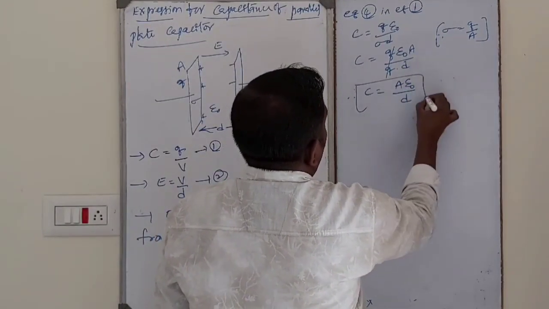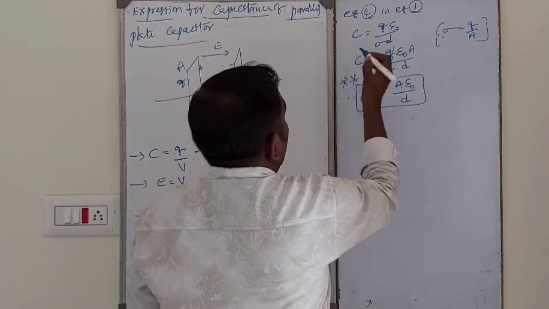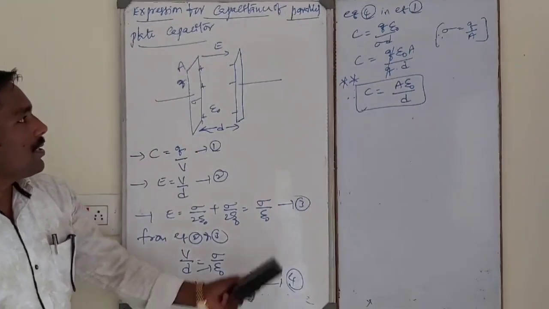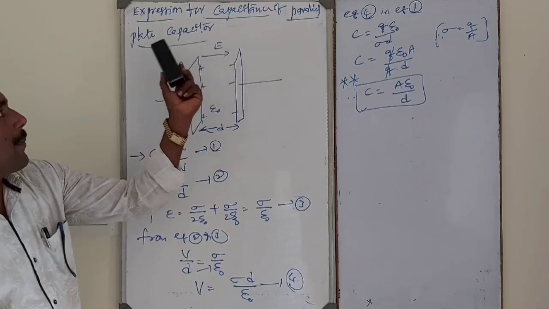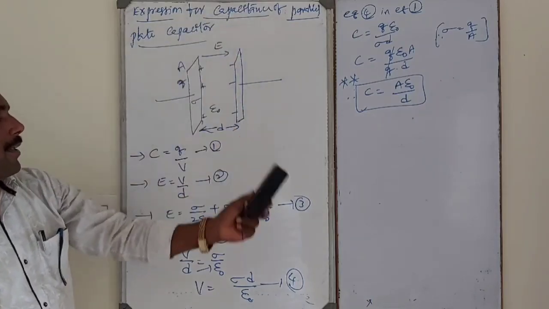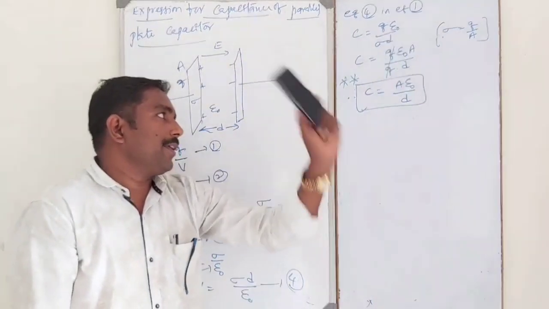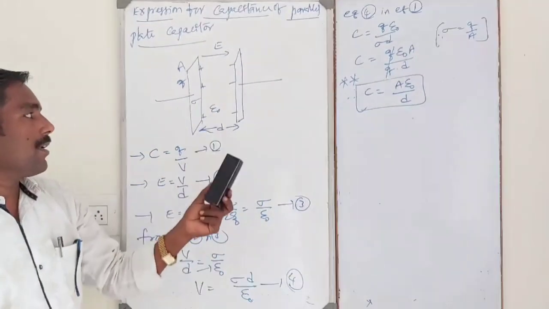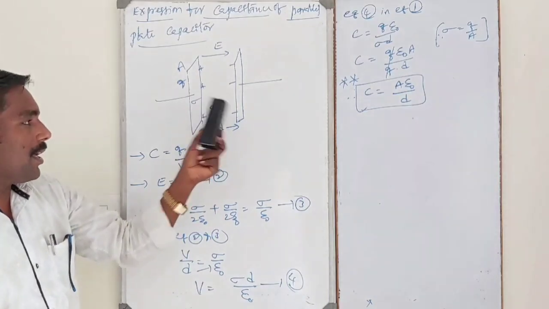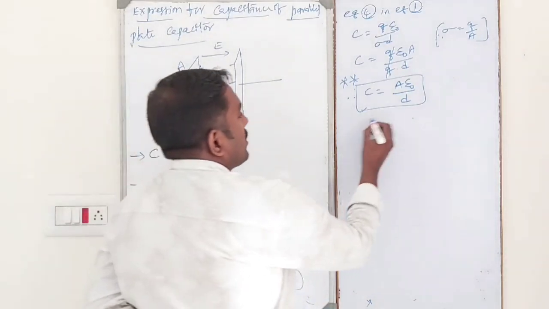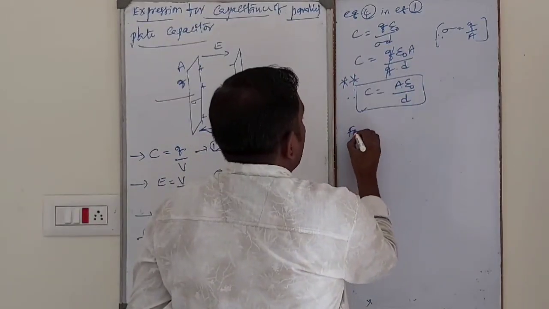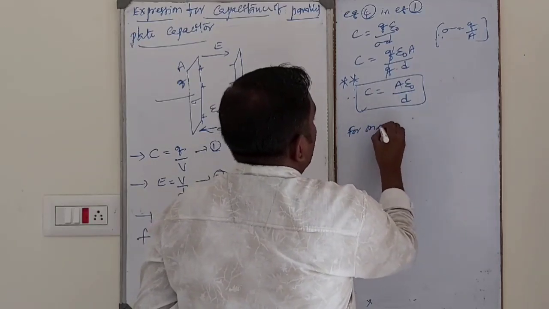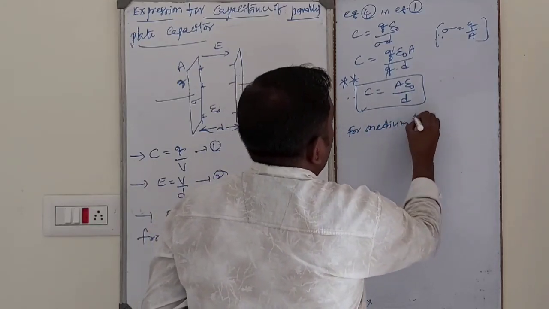This is a very important expression. This is the parallel plate capacitor. Capacitance of parallel plate capacitor C is equal to A epsilon naught by D. Between the plates, air is the medium. So instead of air, suppose any medium is there. In that case, for a medium between the plates,